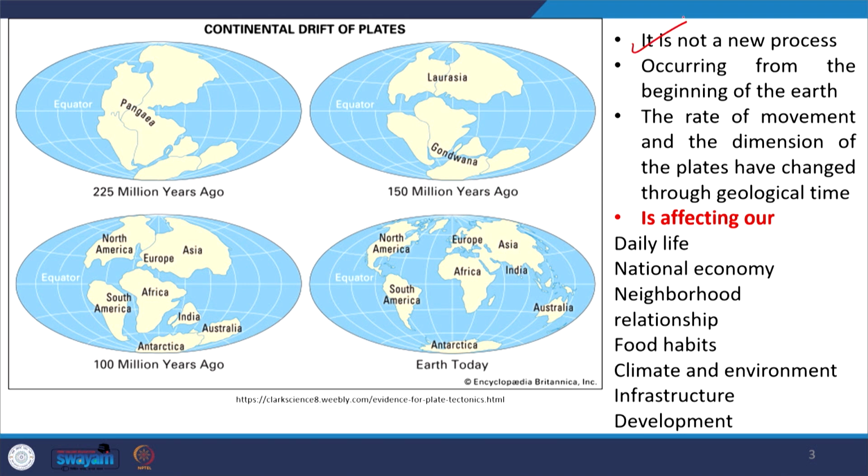This basic idea says it is not a new process. That does not mean plate tectonics is only going on nowadays. From the beginning of the earth up to now, the plate tectonic process is going on, but the rate of movement of the lithospheric plates is not the same throughout. Even in the present day, different plates are moving at different rates.